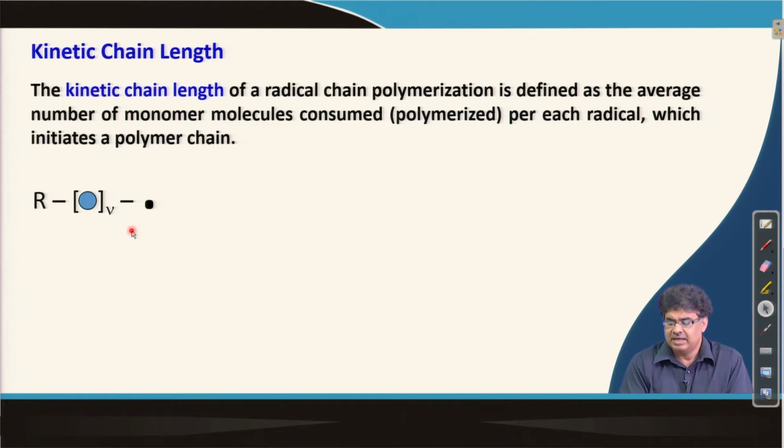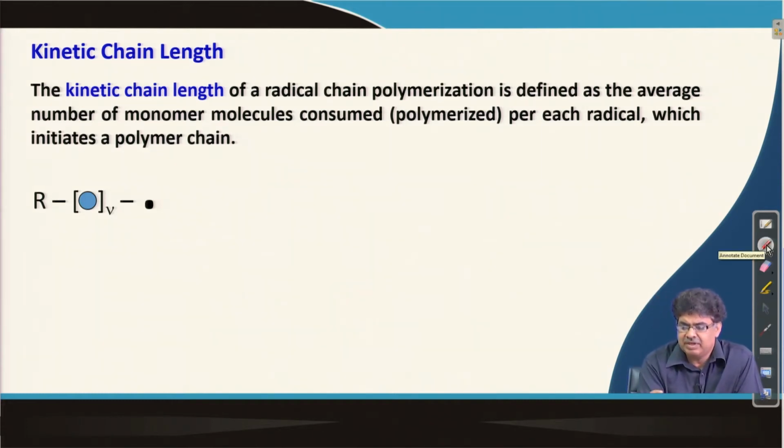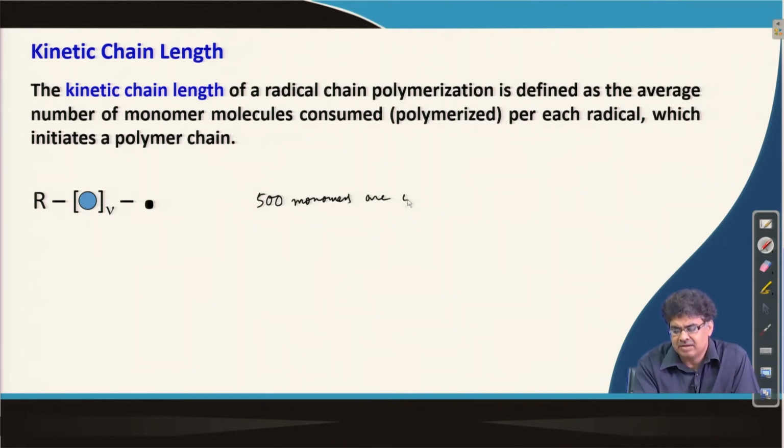Now, let me explain a little more. For example, let us consider unit time, say 1 minute. Now, 500 monomers are polymerized or consumed in 1 minute.